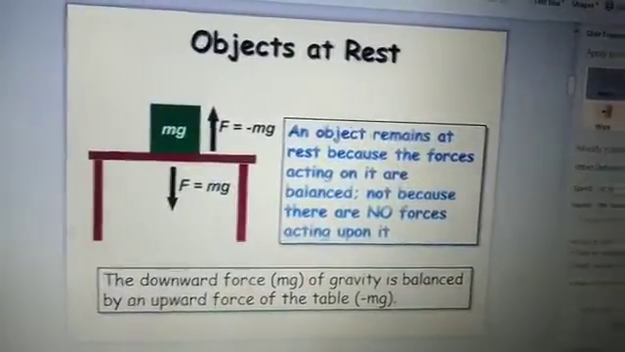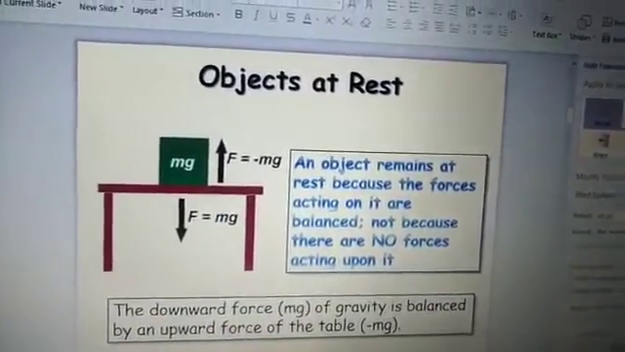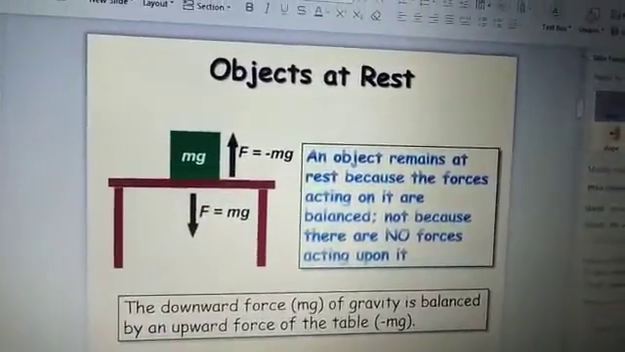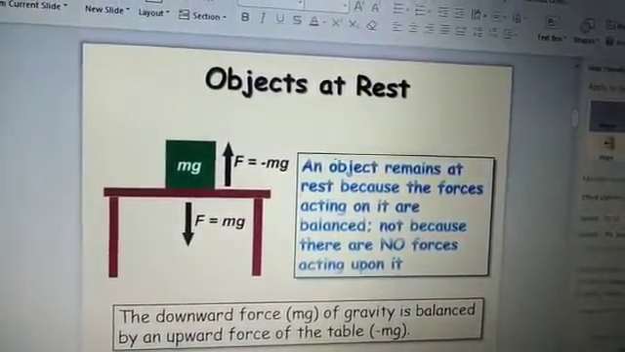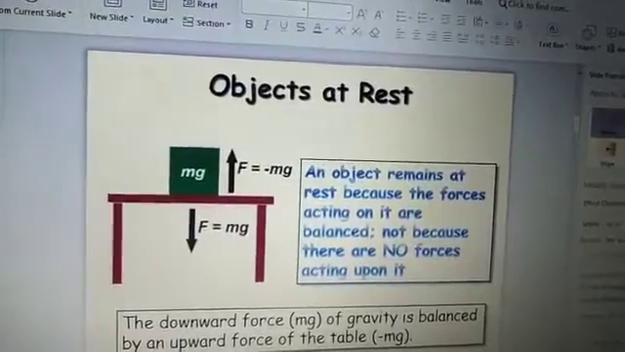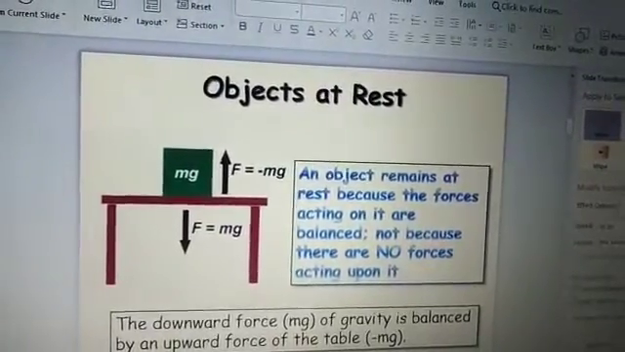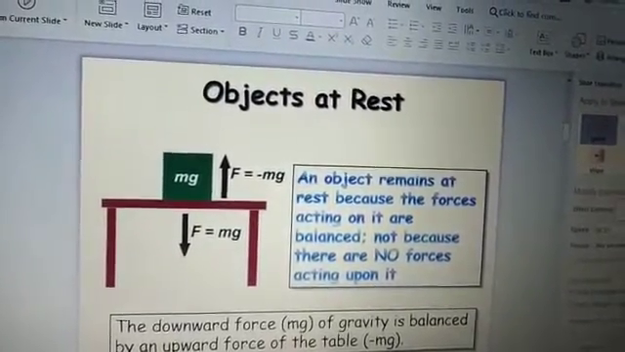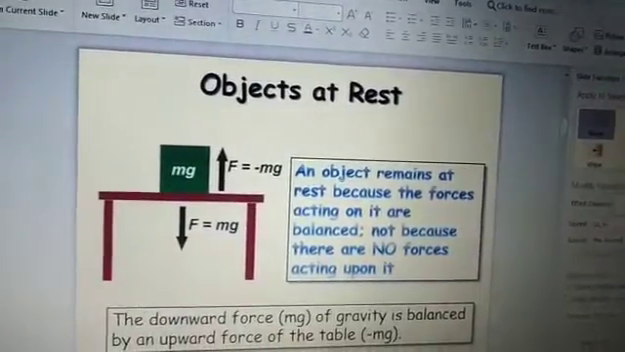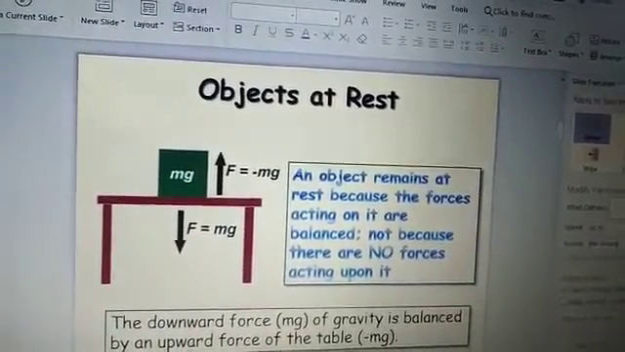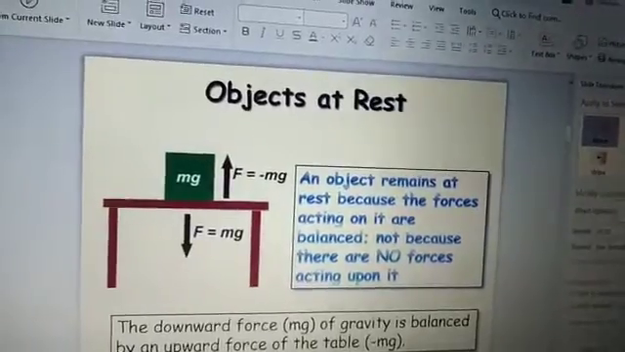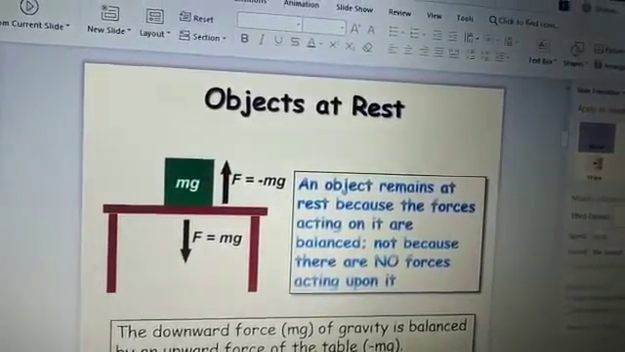Next, consider an object at rest. Suppose you have kept a ball or any other object on the table. Why will the ball not fall down? Because a balanced force is acting upon it. How does the balanced force act? There are two types of force here: one is an upward force, another is a downward force.